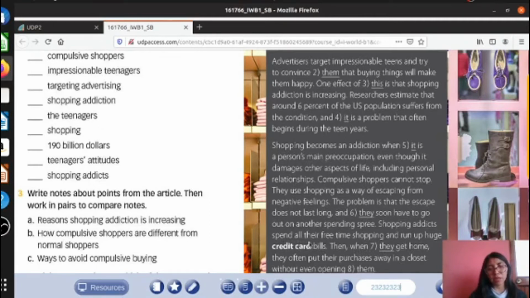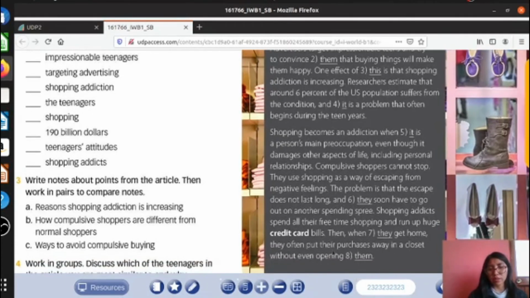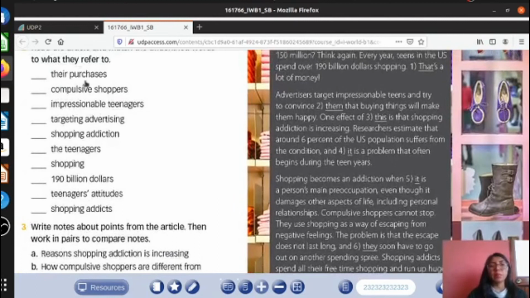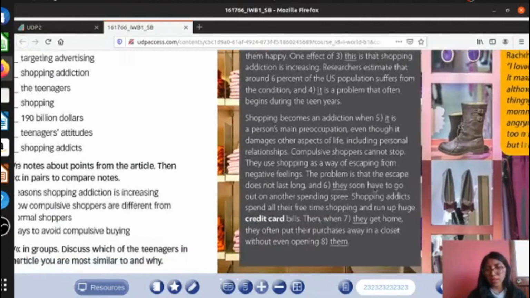Shopping addicts spend all their free time shopping and run up huge credit card bills. Then, when they get home, they often put their purchases away in a closet. Okay, so they refers to, that's right, shopping addicts. Okay, and we are going to read the last one. They put them away in a closet without even opening them. Okay, in this case they are speaking about their purchases.